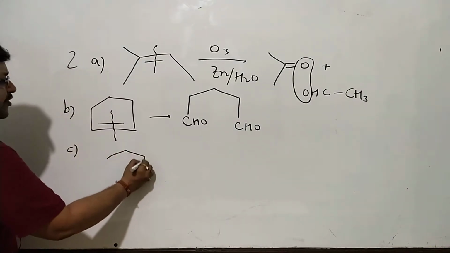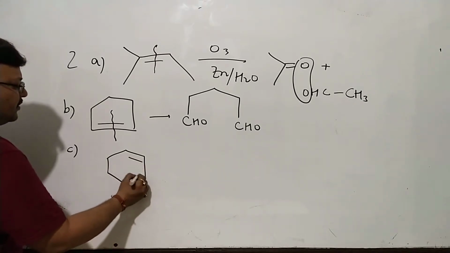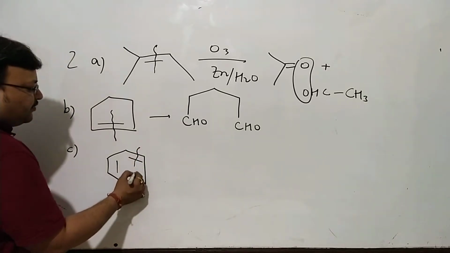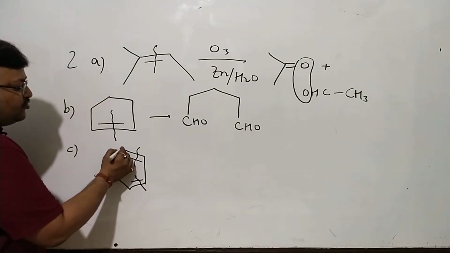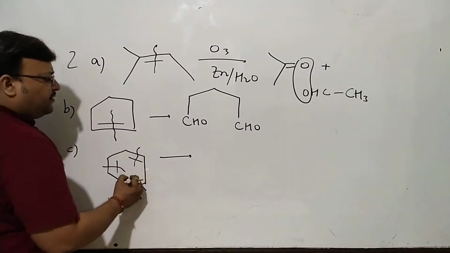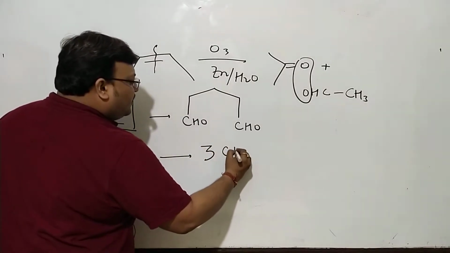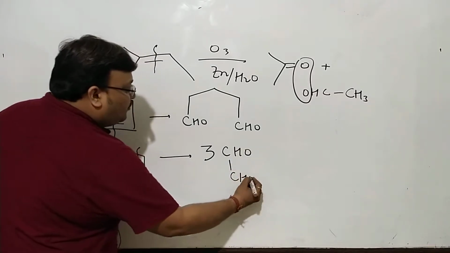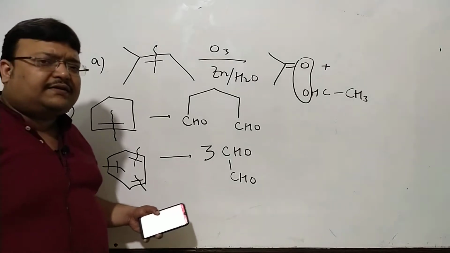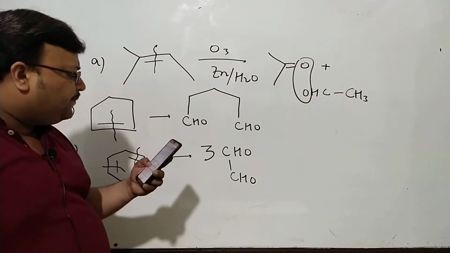Compound C, we spoke at length about it. This was an example in that theory class on ozonolysis. So this will break from 3 points. CHO, CHO, CHO, CHO, CHO, CHO. We all know for benzene, the product will be 3 moles of glyoxal. So all of this was done in great detail in the theory class. I hope you would have done it of your own.